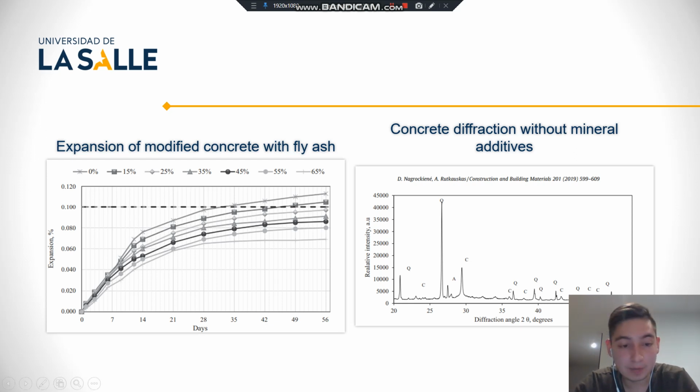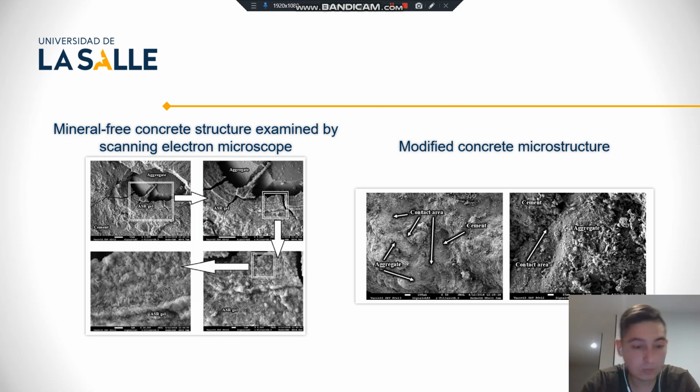And the modified concrete structure is illustrated. Control sample. The figure illustrates the mineral-free concrete structure examined by the scanning electron microscope. Alkaline gel ledgers are visible around the aggregate in ASR affected concrete without mineral additive. The ledgers of gel absorbed water and begin to expand, which causes the development of cracks in the cement matrix. A gap is also visible between the aggregate and the gel, a product of the alkaline silica reaction.